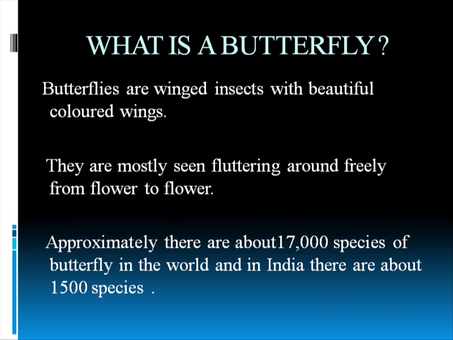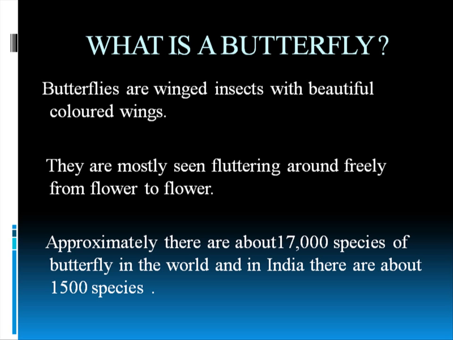Now let's come to what is a butterfly. A butterfly is a winged insect with beautifully colored wings. This is the common description that is in all our heads. They are mostly seen fluttering around freely from flower to flower. We all think that butterflies only drink nectar and hover around flowers, but that is not the only thing, as we will see later.